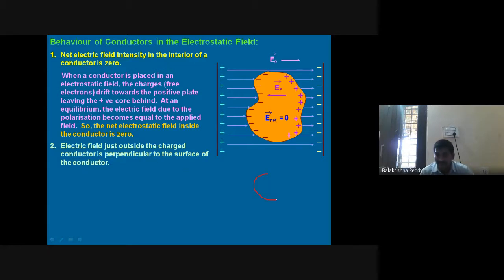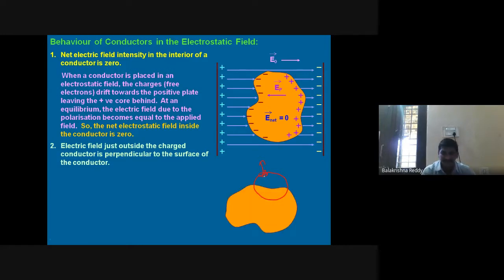This point we also know since we learned Gauss law. Whatever electric field passes out from the charge inside, let us say one charge is there, the electric field always acts perpendicular to the surface of the conductor. Not the face of the area, the surface of the area.